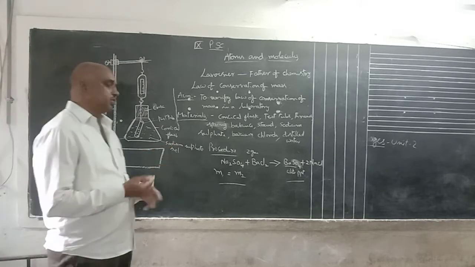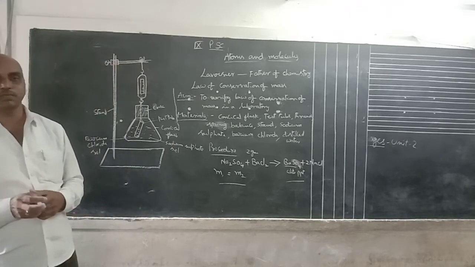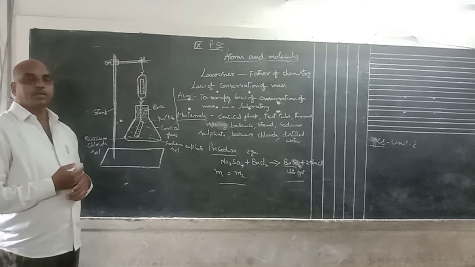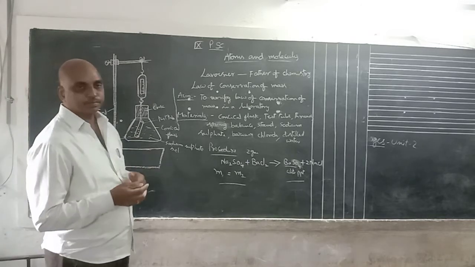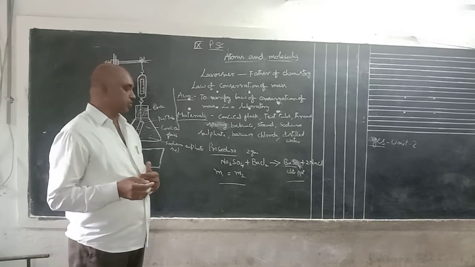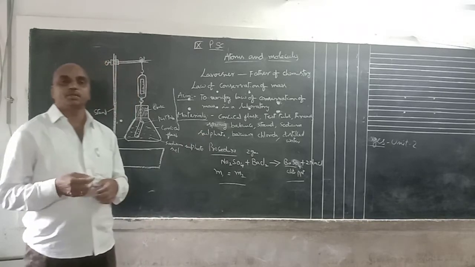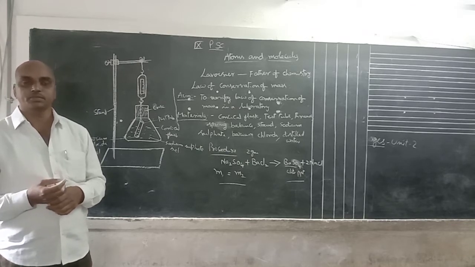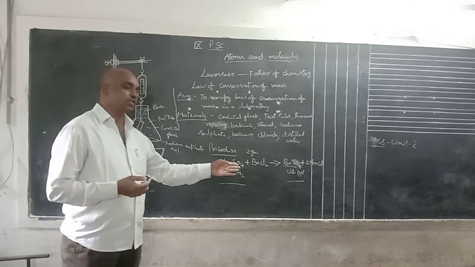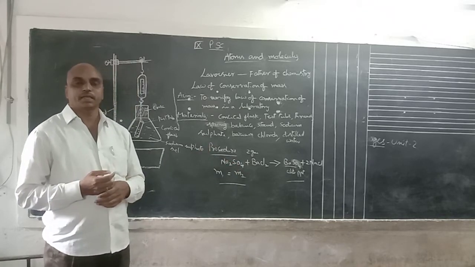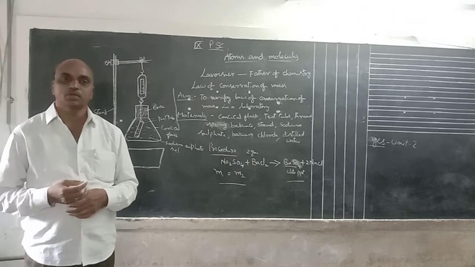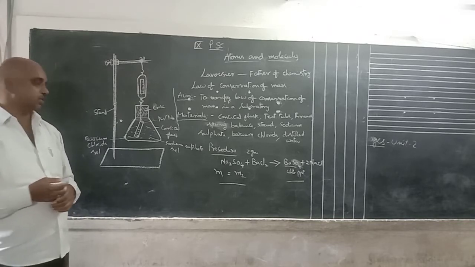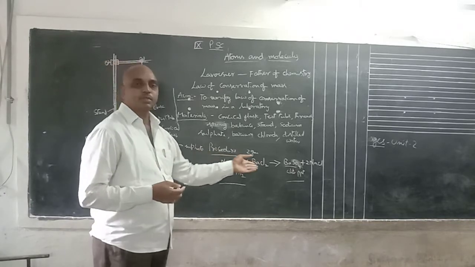What is the procedure? Procedure means first prepare the solutions of two: sodium sulfate solution and barium chloride solution. How to prepare? Take a beaker, take 2 grams of sodium sulfate and mix it in 100 ml of distilled water. Then the sodium sulfate solution is ready. After that, take another beaker, take 2 grams of barium chloride and mix with 100 ml distilled water. Now the barium chloride solution is ready.